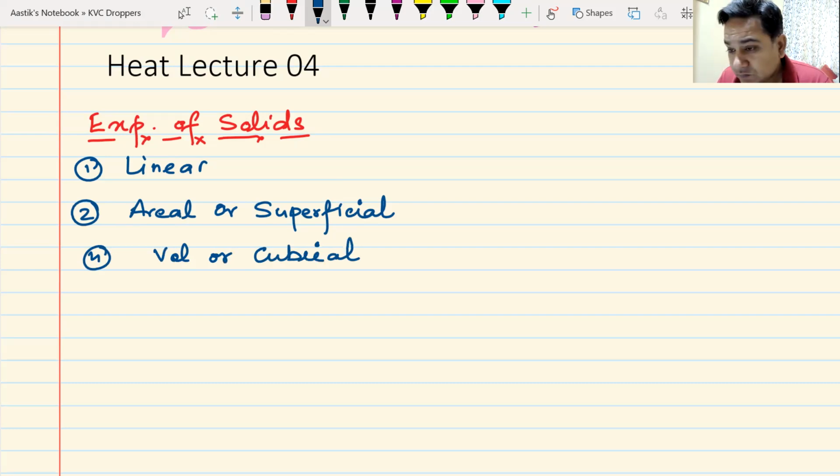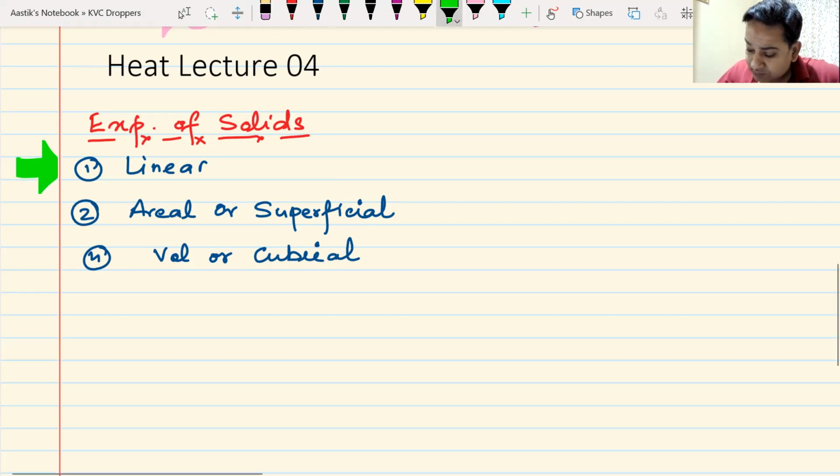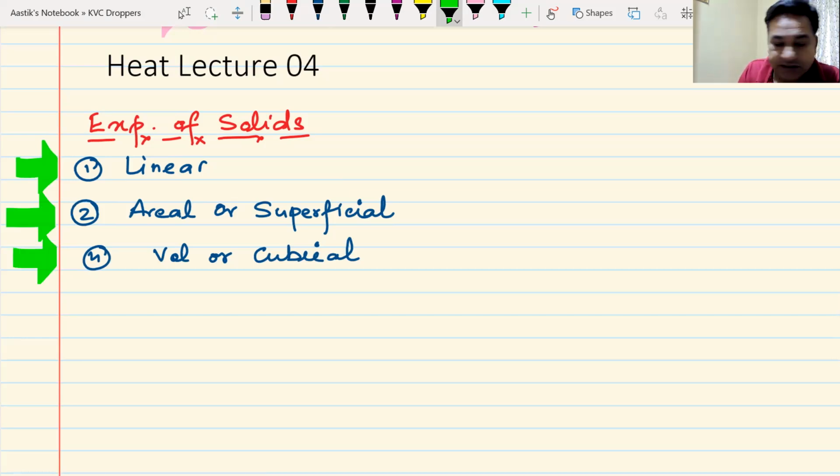Sorry, apparent expansion means? Let us not go ahead of time and let us stay in the present. That is good. We'll worry about that later on. Okay, so we understand these three terms. Linear, change in length. Areal, change in area. Volume, change in volume. Cubical or volume expansion is the change in volume. You must be knowing about this.